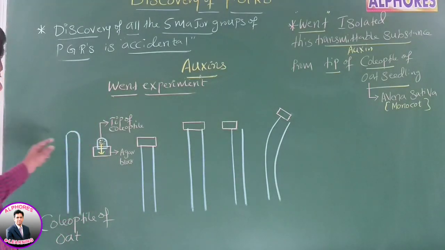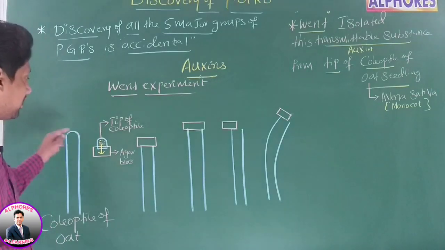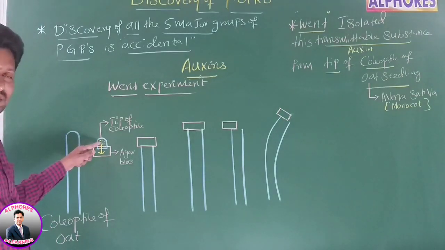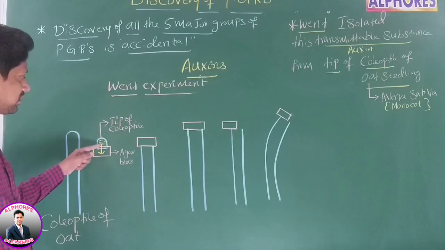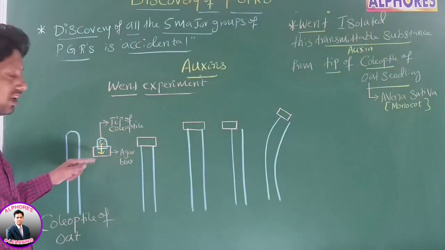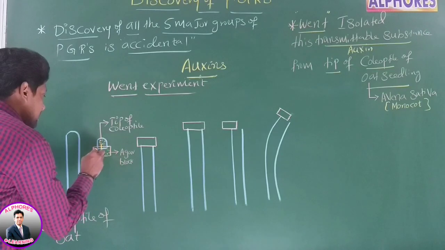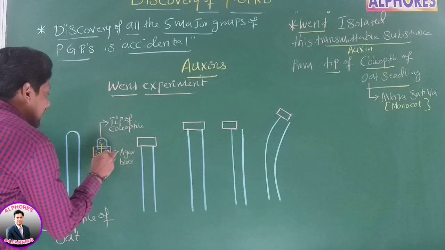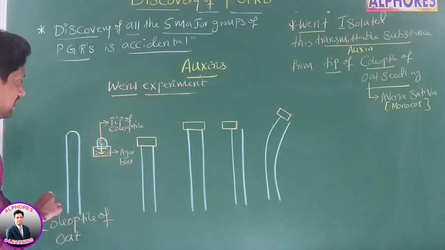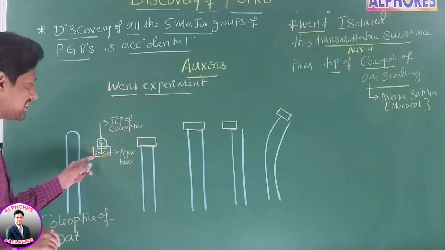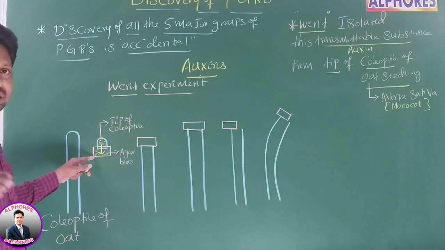Is it okay? Right, sir, the tip of the coleoptile is a site of transmittable substance or transmittable influence, yes or no? That transmittable substance which was synthesized in the tip of the coleoptile has moved into the agar block. It means now where is this transmittable substance? It is diffused into the agar block. It is inside the agar block. Yes or no?